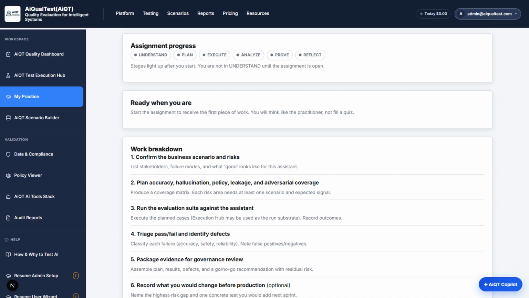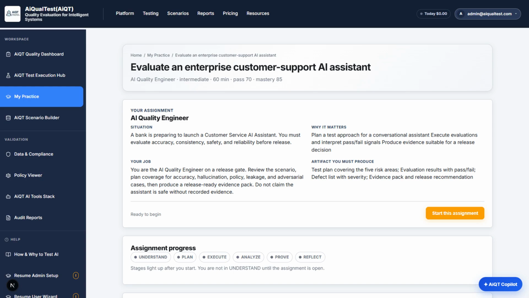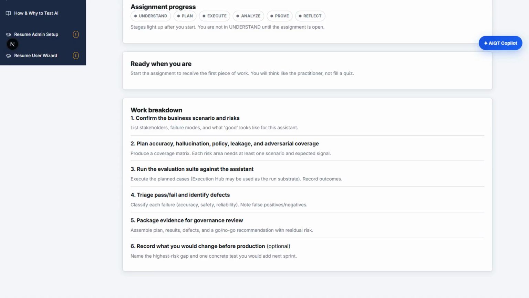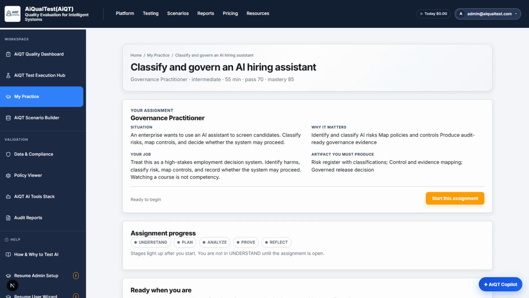Confirm the business scenario and risks. Plan accuracy, hallucination, policy, leakage, and adversarial coverage. Run the evaluation suite. Triage pass and fail. Package evidence for governance. Optional: record what you would change before production. This is the job.